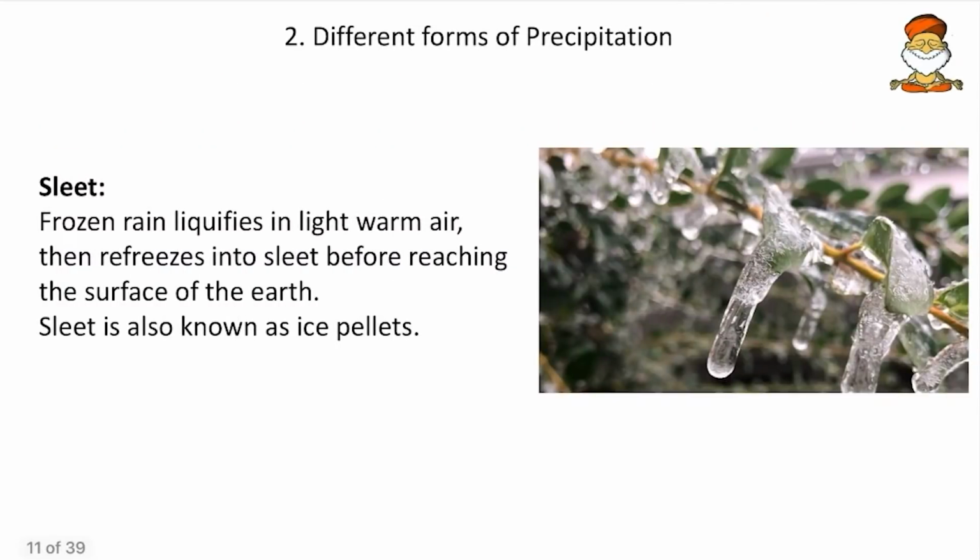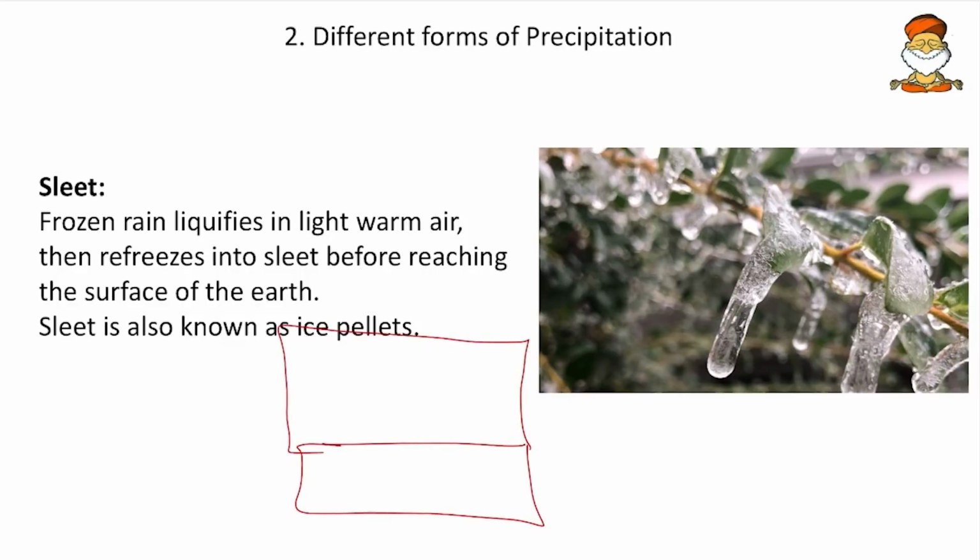Then come to next, sleet formation. Friends, here there is a small difference. Say, for example, the low surface has very cold air, in between we have some warm air, and above again we have cold air. Whenever the snowfall comes down and encounters warm air, the snow droplets liquefy and fall as water droplets. But when they fall on the surface, they solidify because it is cold air. So now they form as ice crystals like this.